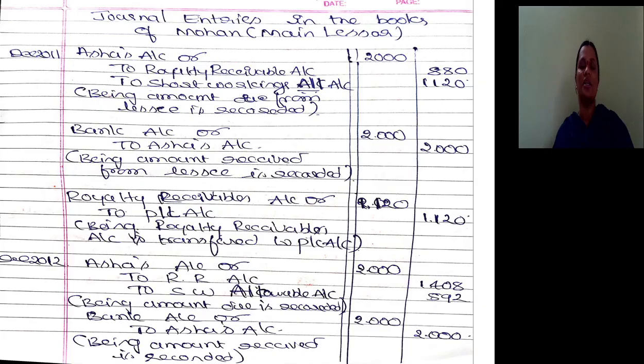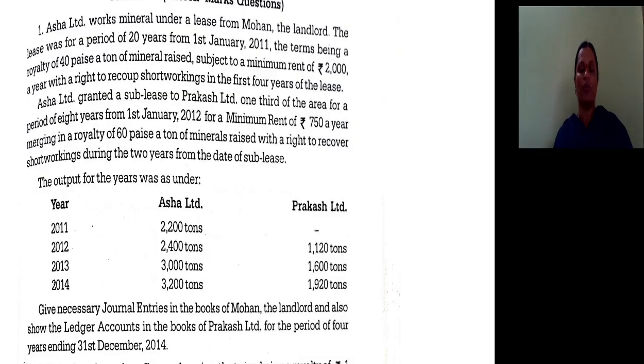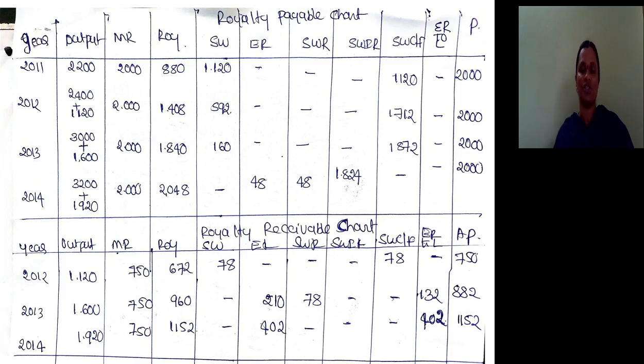What they ask is we have to prepare past entries in the books of Mohan and we have to prepare accounts in the books of Prakash. Let me prepare past entries in the books of Mohan. For Mohan, we should concentrate on the first chart, the royalty payable chart. We just look at the first 3 years. All 3 years' situations are equal to the second situation.